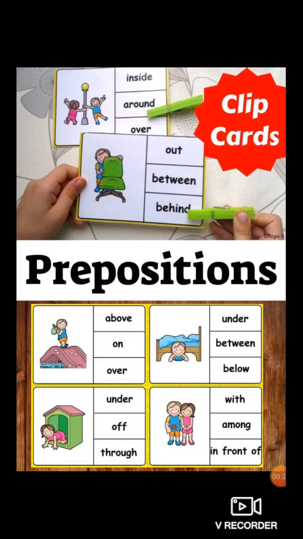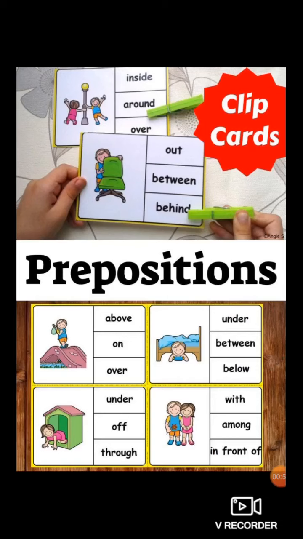So over is nothing but a preposition. It tells the relationship between the noun and pronoun. It connects the rest of the sentence. Where is the boy? Over the bridge.